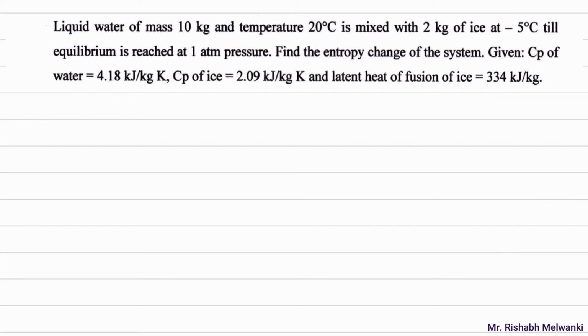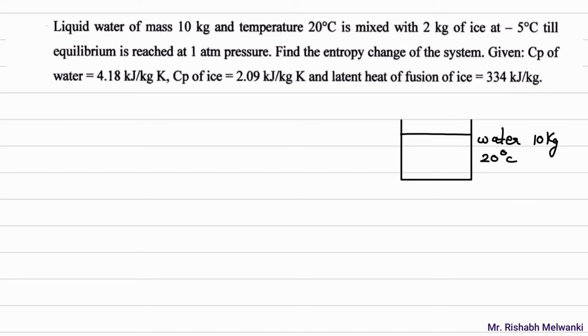Next question. Liquid water of mass 10 kg and temperature 20 degrees Celsius is mixed with 2 kg ice at -5 degrees Celsius. So what is given here? I will draw a diagram so that you can understand. We have a beaker, and inside this beaker we have water of mass 10 kg, and the temperature of water is 20 degrees Celsius.